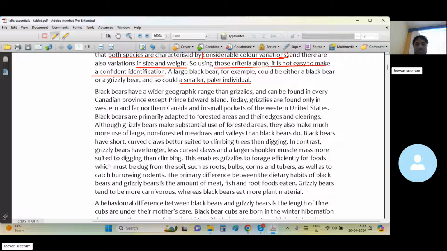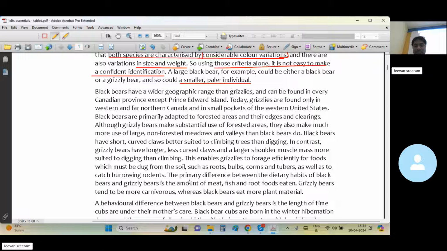Black bears have short fur, better suited to climb the trees, and in contrast, grizzly bears have longer claws and larger shoulder muscle mass, more suited to digging than climbing. Grizzlies forage efficiently for foods which must be dug from the soil, such as roots, bulbs, corms, and tubers, as well as catch burrowing rodents.